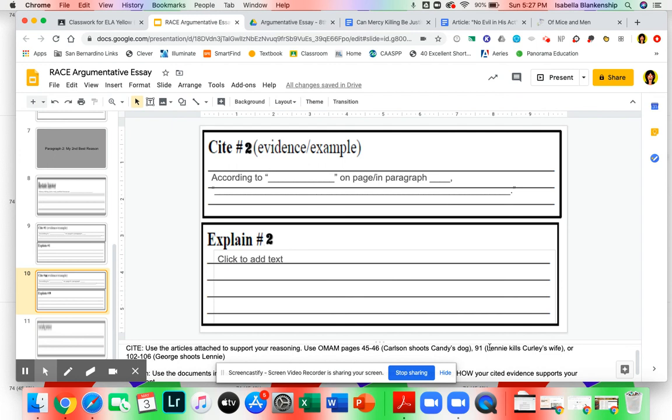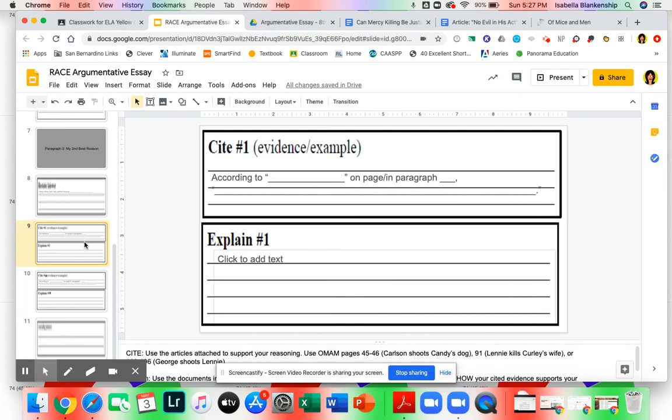Remember, if you have any questions, email us. All you needed to do today was find 2 pieces of evidence. Make sure they're strong, make sure they're good. Type them out, use the appropriate sentence frames, and then tomorrow you'll work on the explanation portion.